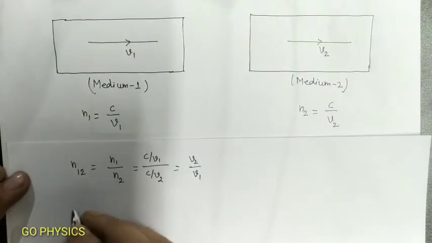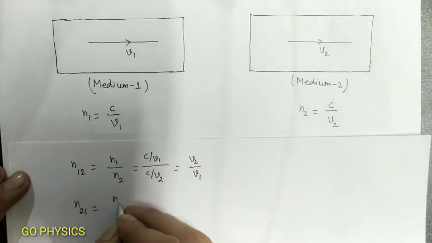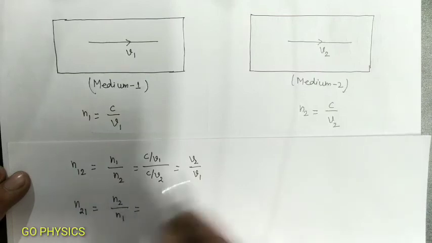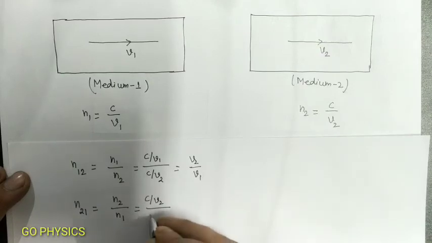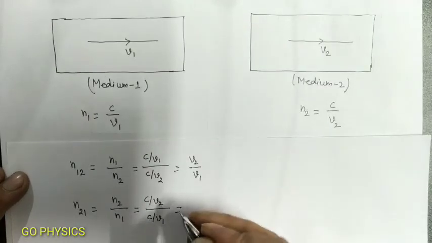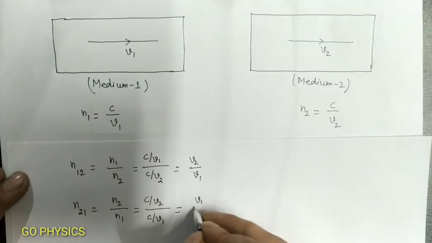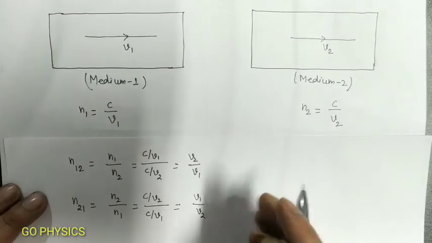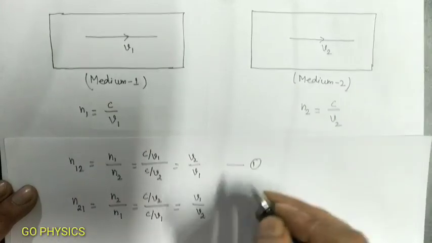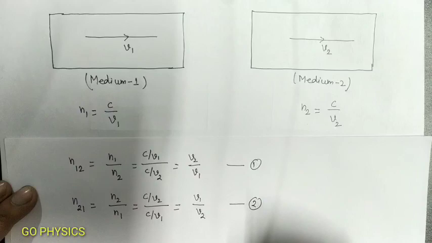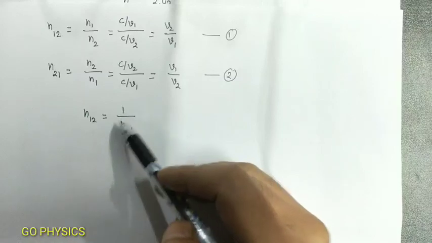Similarly, the refractive index of medium 2 with respect to medium 1, n21, is equal to the refractive index of medium 2 divided by the refractive index of medium 1, that is c by V2 divided by c by V1. This value is equal to V1 by V2. If we compare equation 1 and equation 2, we can easily see that n12 is equal to 1 by n21.